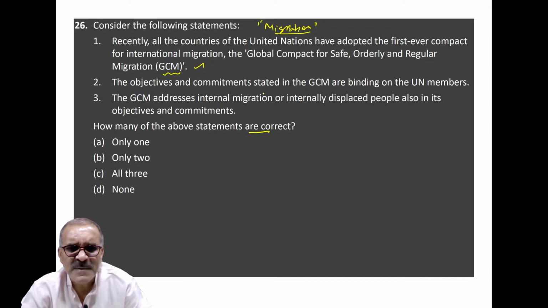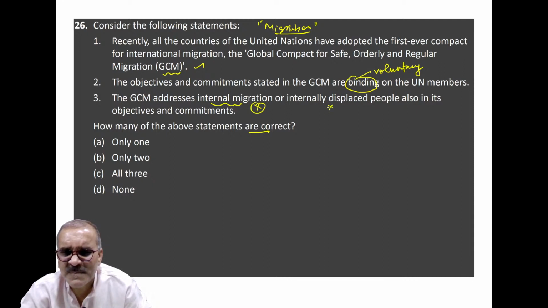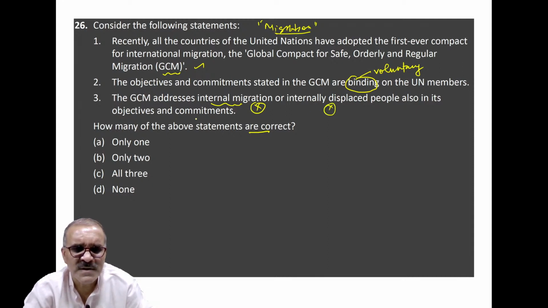Objectives and commitments stated in GCM are binding on all? Nothing is binding. It is voluntary. No country mortgages its sovereign rights. GCM addresses internal migration or internally displaced people also in its objectives and commitments. This is wrong. It means only one statement is correct, and that is one. So answer will be A. Clear?